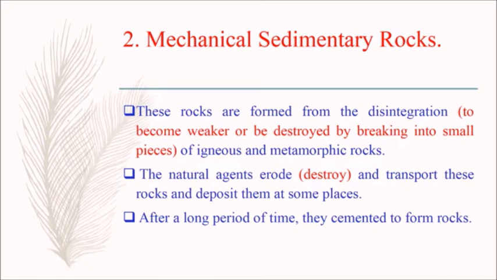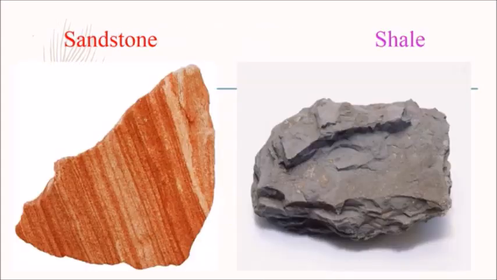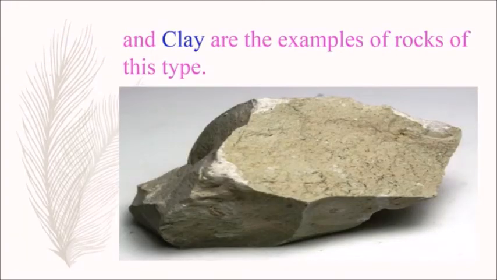After a long period of time, they get cemented to form rocks. Sandstone, shale, and clay are the examples of rocks of this type. Here we can see the pictures of sandstone, shale and clay.